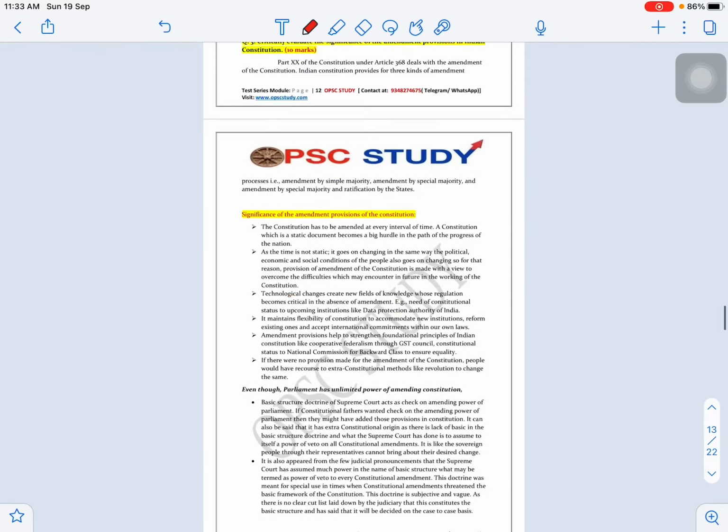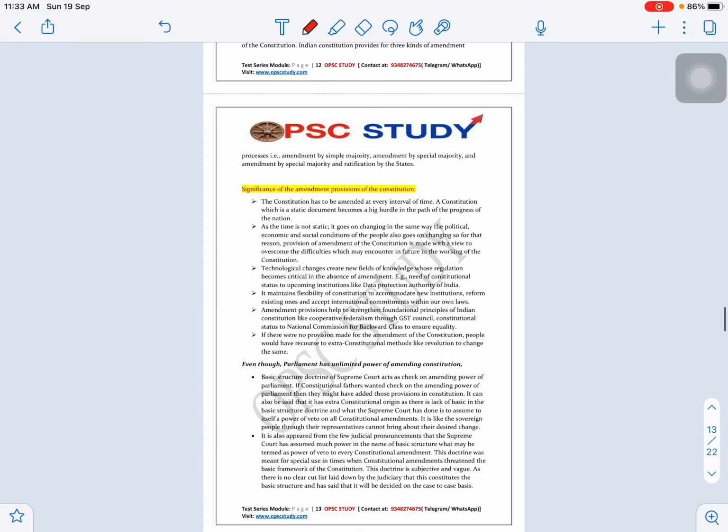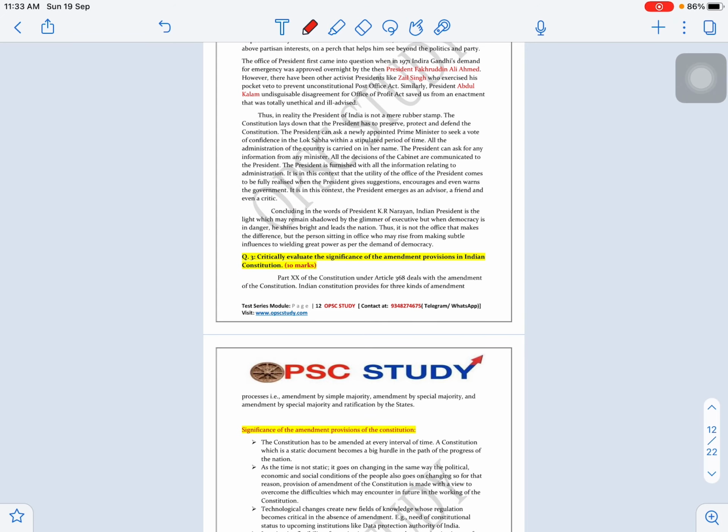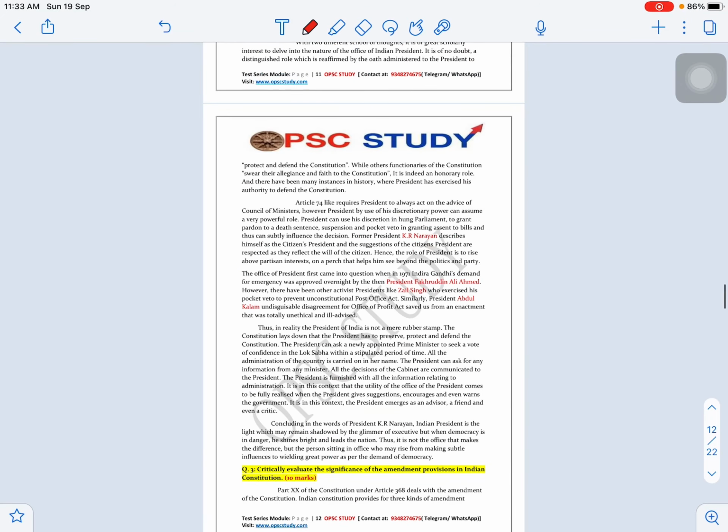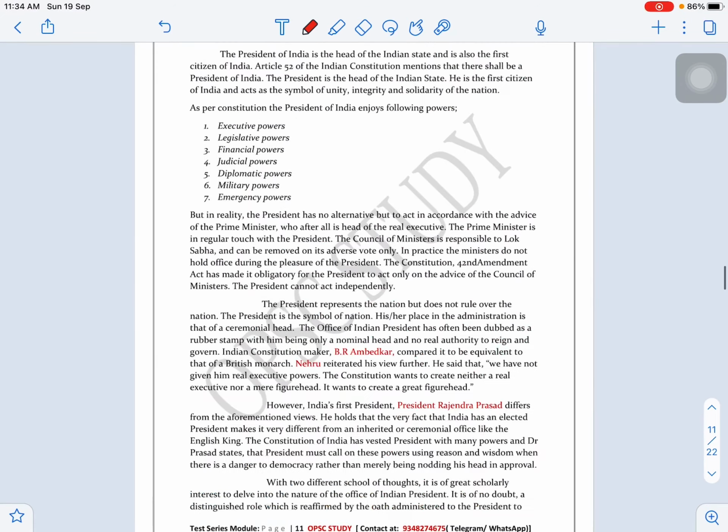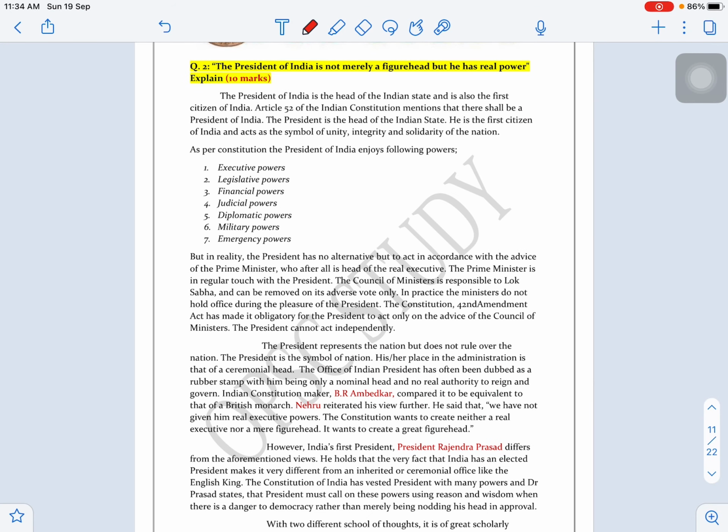Next, if you are going through the 10 marks questions, the first one is: the President of India is not merely a figurehead. This question asks you to explain the President's powers, that the President of India is not merely a figurehead but has real power.